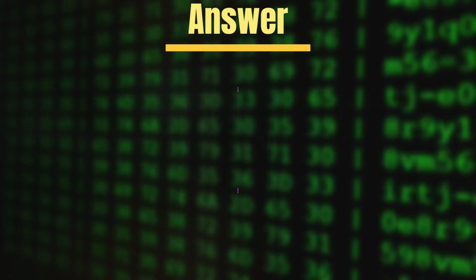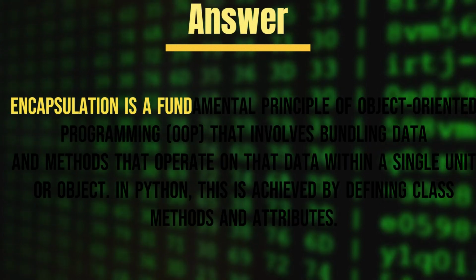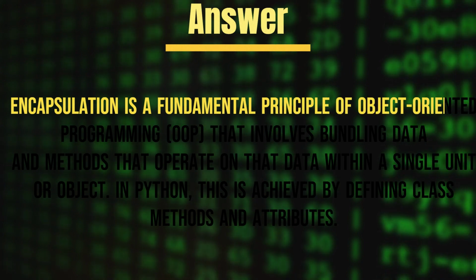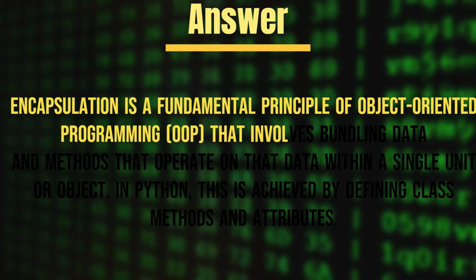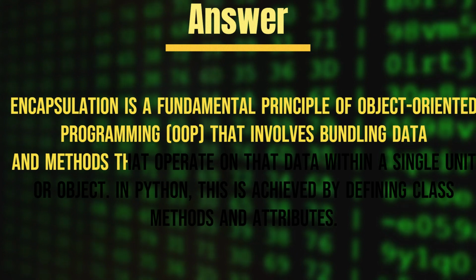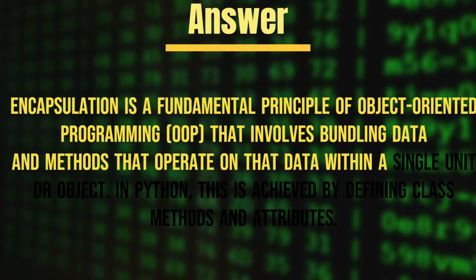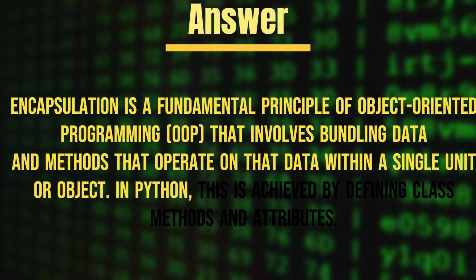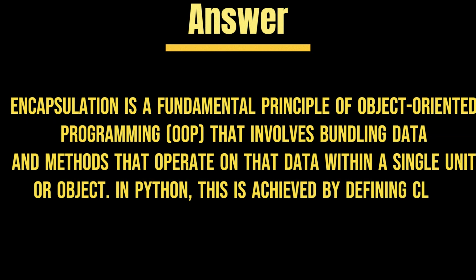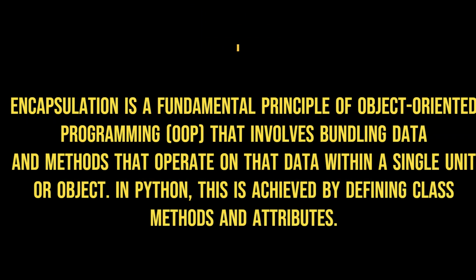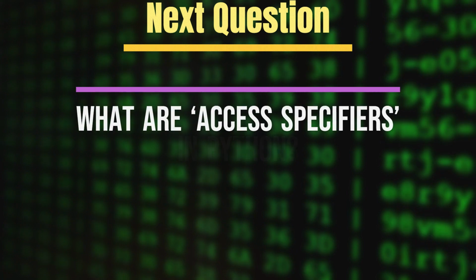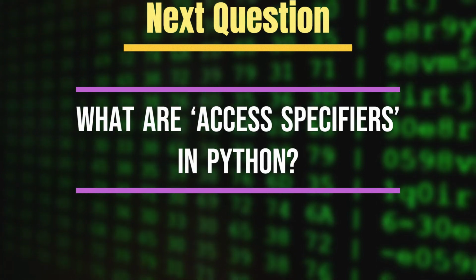Answer. Encapsulation is a fundamental principle of object-oriented programming that involves bundling data and methods that operate on that data within a single unit or object. In Python, this is achieved by defining class methods and attributes. Next question, what are access specifiers in Python?